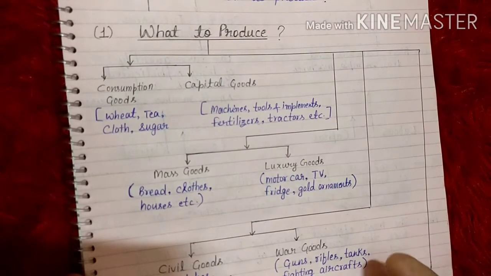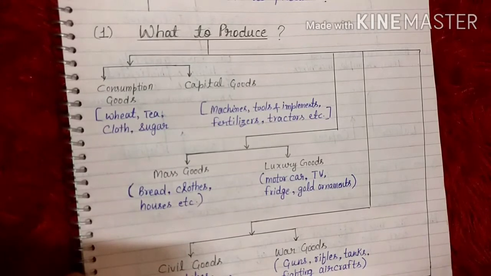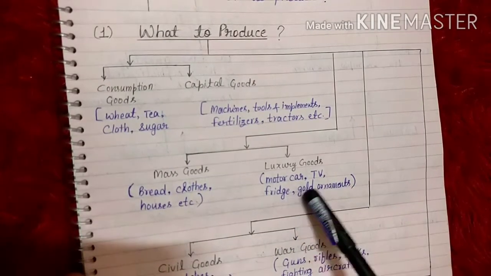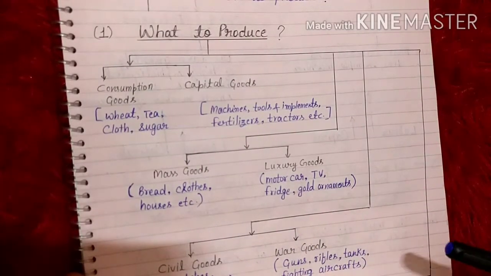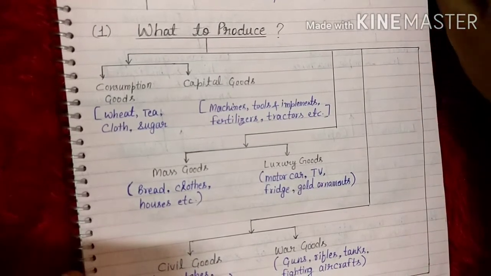These goods are based on the desires of the people, so we can't satisfy all the desires of the people. So the economy has to choose the commodities keeping in mind the needs of the people in the country, what they need right now. Luxury goods they can sacrifice, so what are the basic needs that they have to keep in mind, so that they can guarantee the maximum aggregate satisfaction. These are things which come under what to produce.